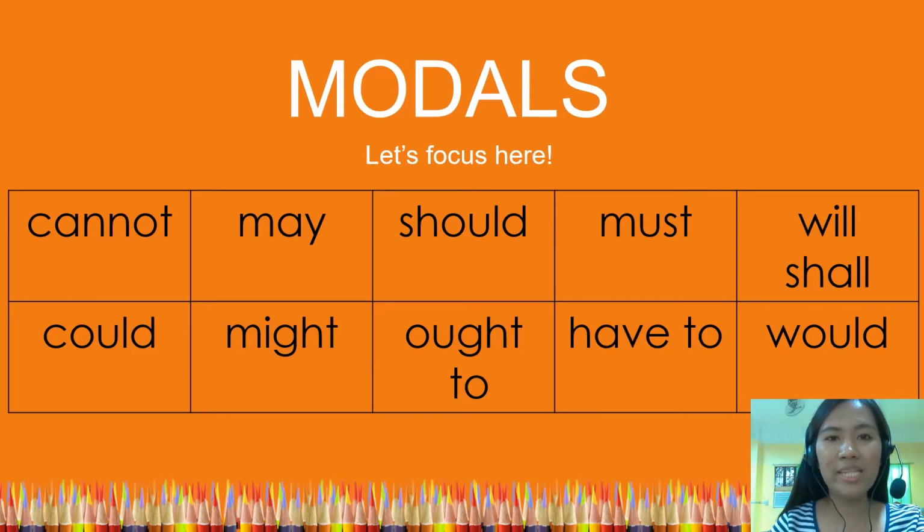They can also indicate the level of formality in the conversation. We will talk also about the level of formality here in modals. They also do not take S for the third person singular.